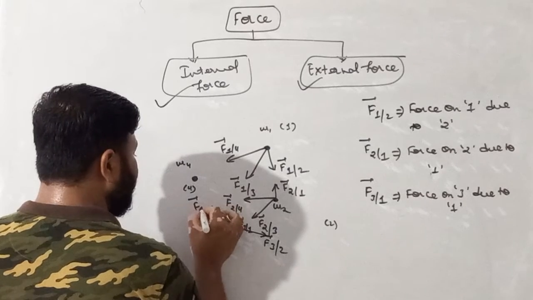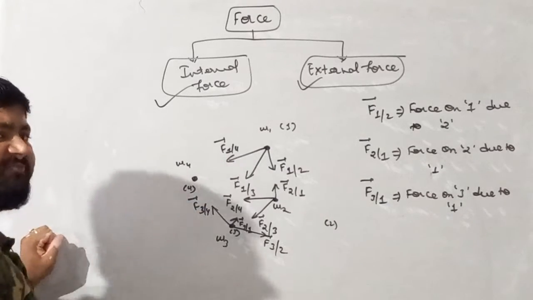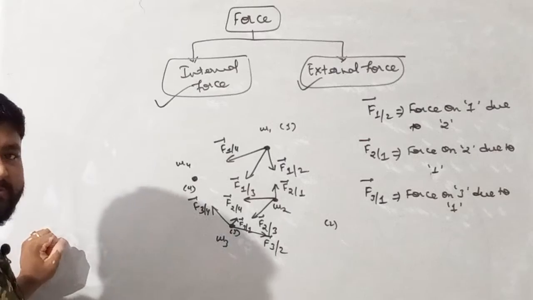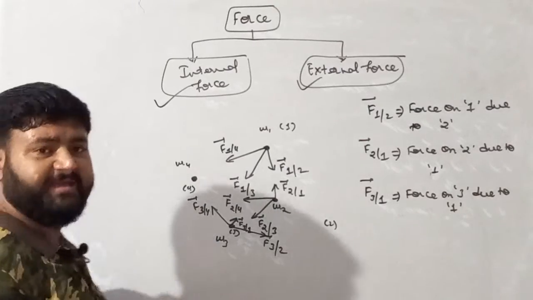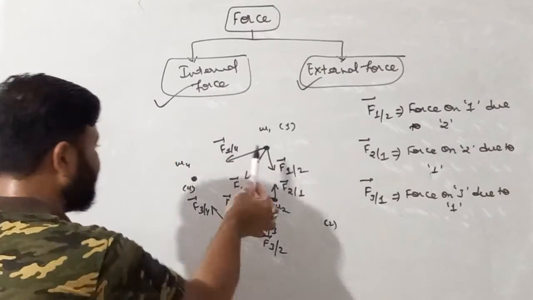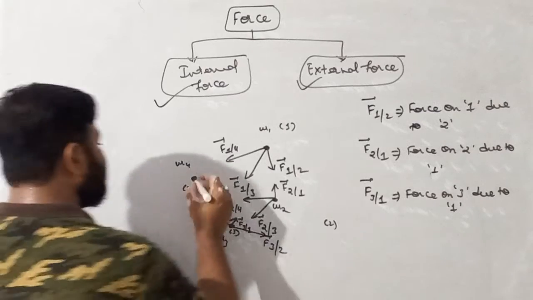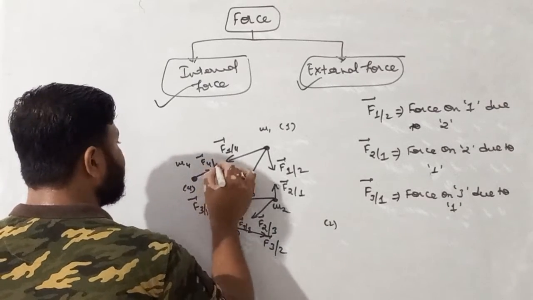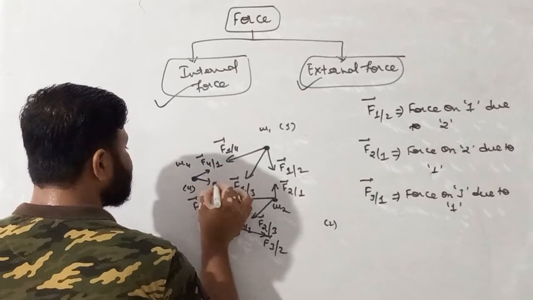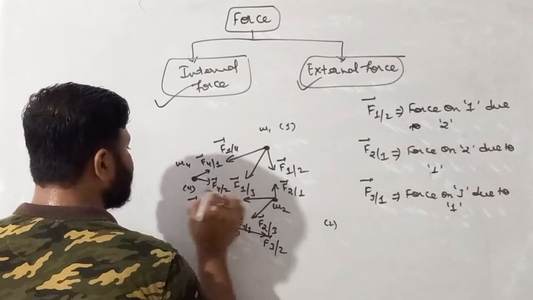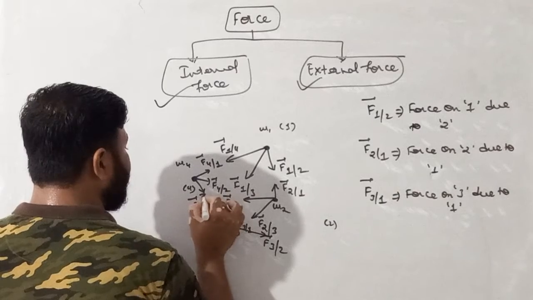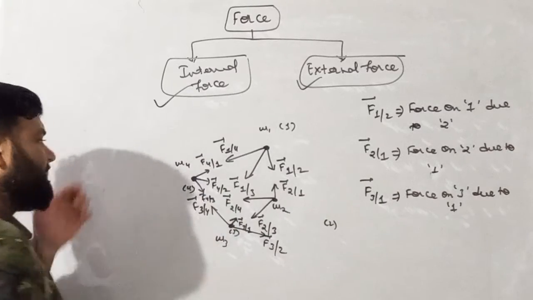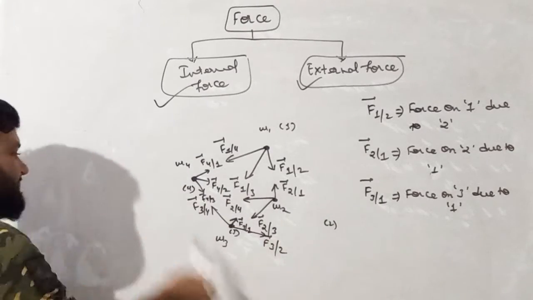Similarly, force on 3 due to 4. Moving forward, now we'll discuss the fourth body. The fourth body also experiences force due to first, second and third. So force on 4 due to 1, force on 4 due to 2 and force on 4 due to 3. So we have, my dear student, a system of particles.